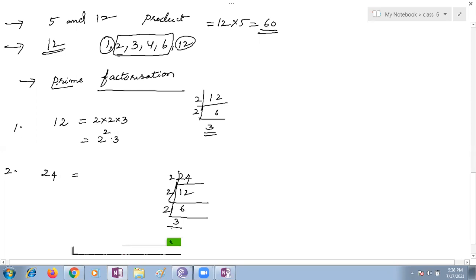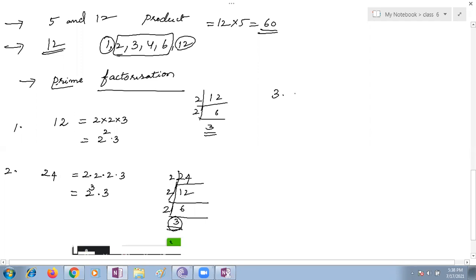Can we stop over here? Yes, ma'am, because 3 is a prime number. So how are you supposed to write this? Ma'am, 2 into 2 into 2 into 3. Also, we can write 2 to the power 3 into 3, ma'am. Very good.